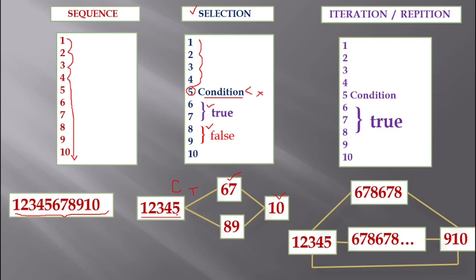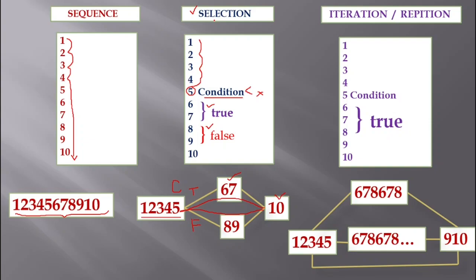In the same fashion, if the condition is false at the fifth statement, then 8 9 will be run, and then it goes to the 10th statement. What I am trying to say here is either I get this path if the condition is true, or I get this path if the condition is false, and at no time will both be executed, either this or that.